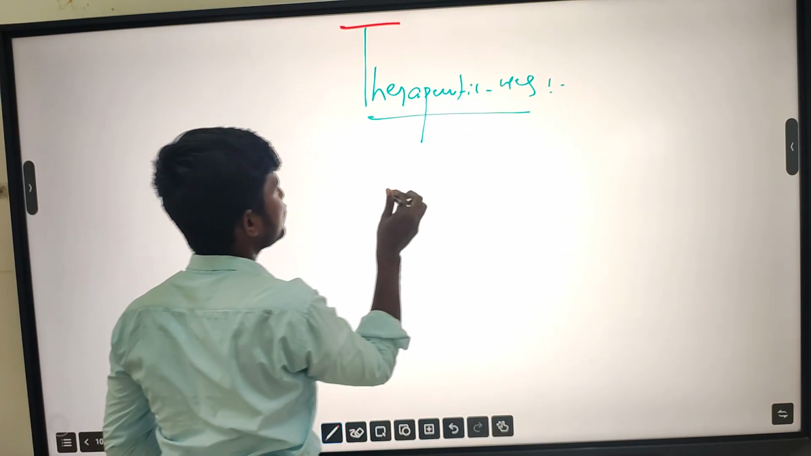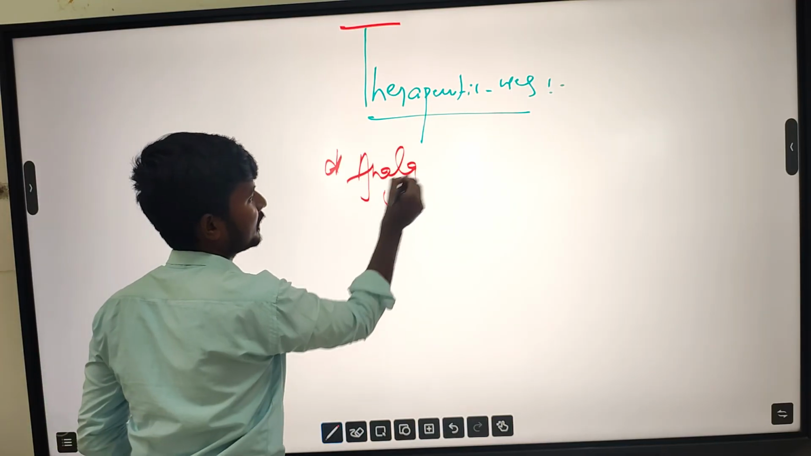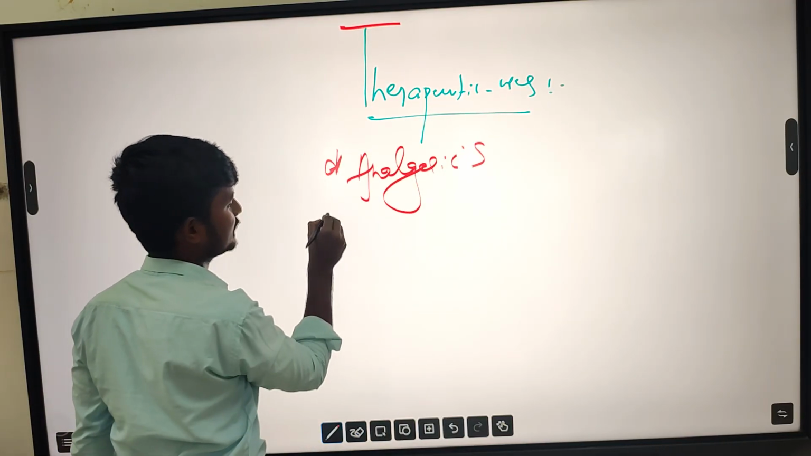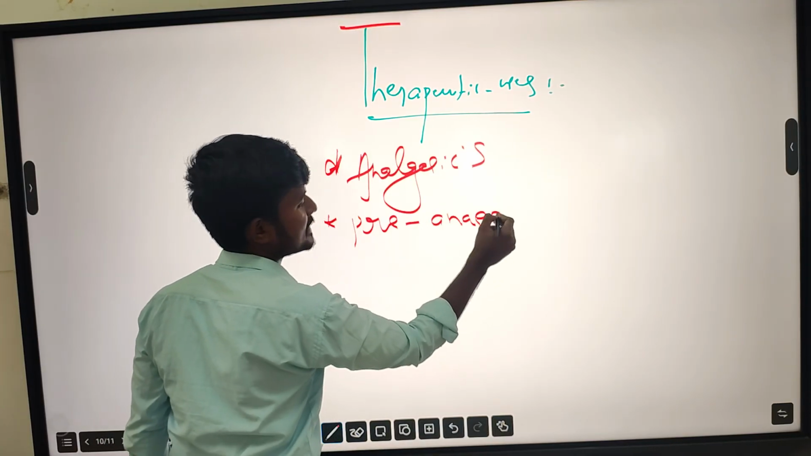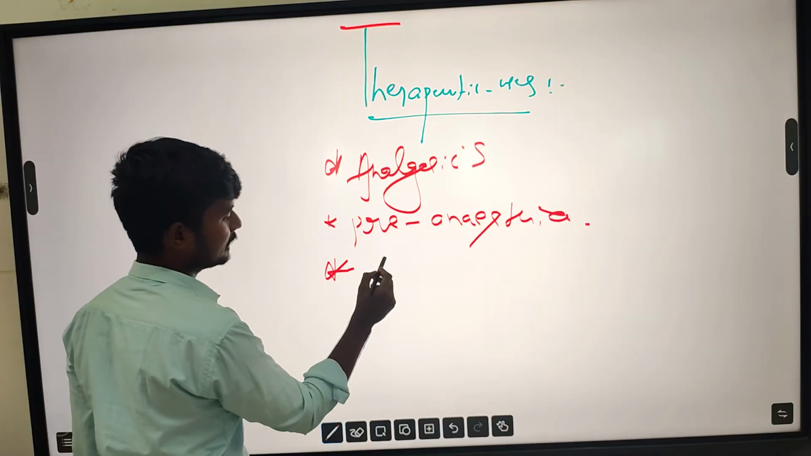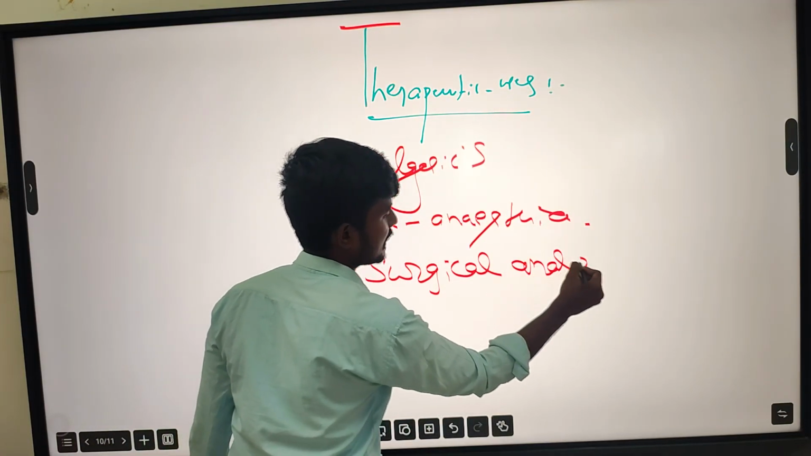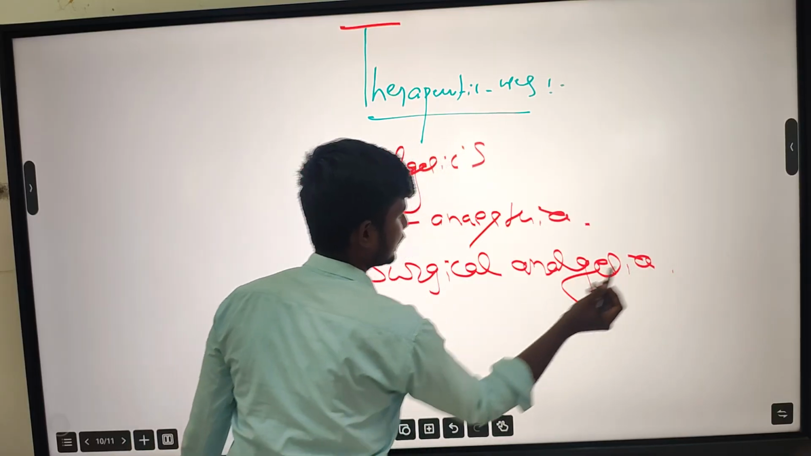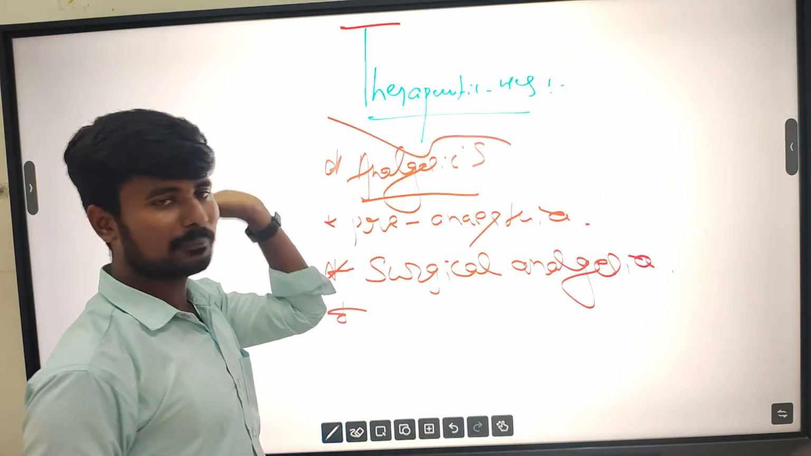Therapeutic uses. First one is analgesics. Next, pre-anesthesia. Why? Then surgical analgesia. In analgesia you have to explain very well about here.